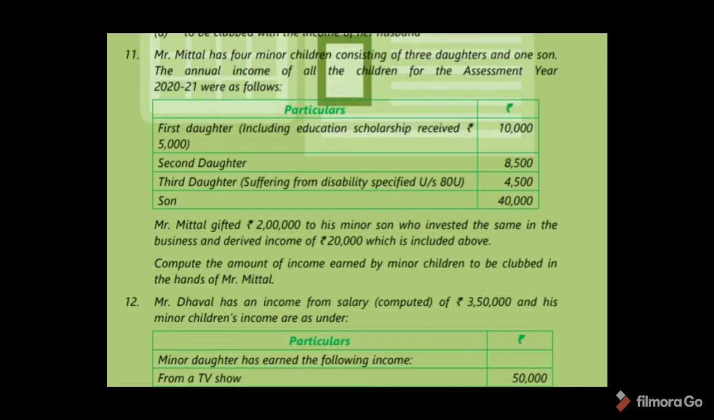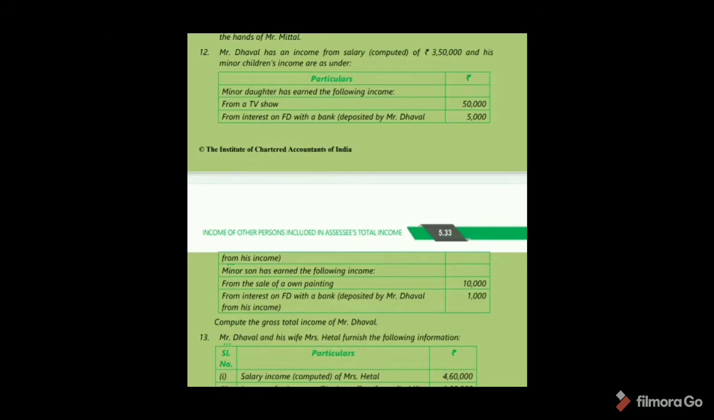See MCQ number 12. Mr. Dawal has an income from salary of 3,50,000 and his minor children's income is as under. Minor daughter has earned the following income: from a TV show 50,000, from interest on fixed deposit with a bank deposited by Mr. Dawal from his income 5,000. And minor son has earned the following income: from the sale of own painting 10,000, from interest on fixed deposit with a bank deposited by Mr. Dawal from his income 1,000. So compute the gross total income of Mr. Dawal.